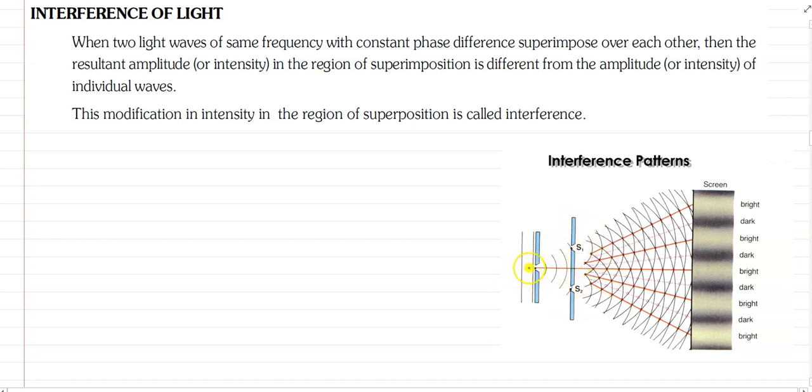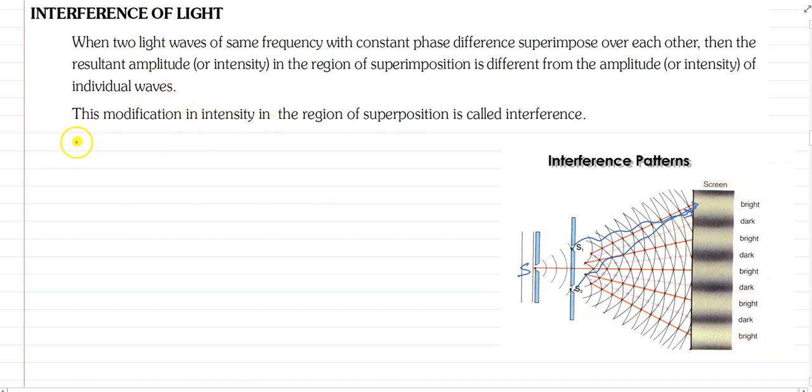Here I have taken a single source divided into two sources S1 and S2. When the light of these two sources falls on a screen, the resultant intensity makes it brighter or dark. Okay, just like that the intensity forms.